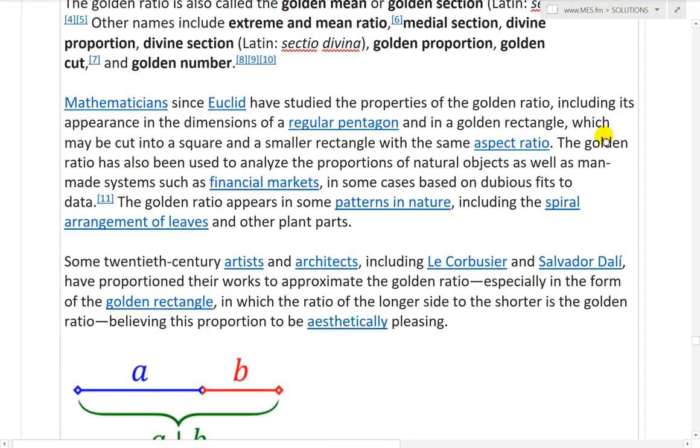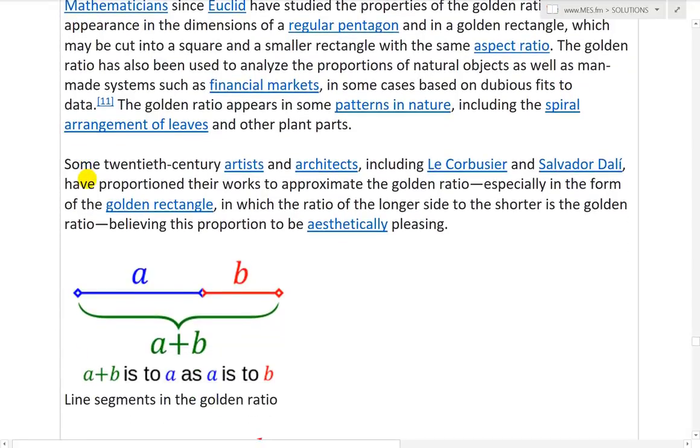And in a golden rectangle, which may be cut into a square and a smaller rectangle with the same aspect ratio. The golden ratio has also been used to analyze proportions of natural objects as well as man-made systems such as financial markets, in some cases based on dubious fits to data. So yes, interesting.